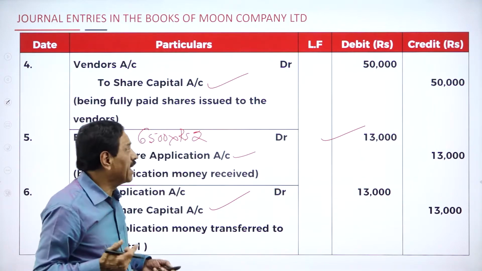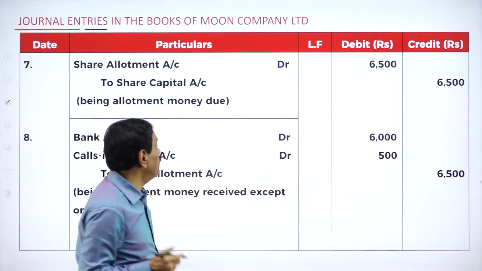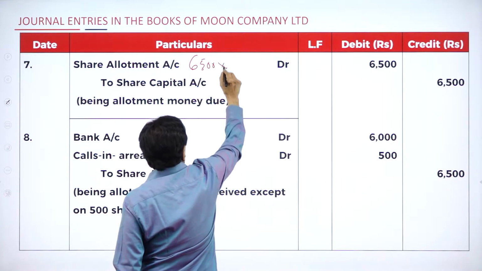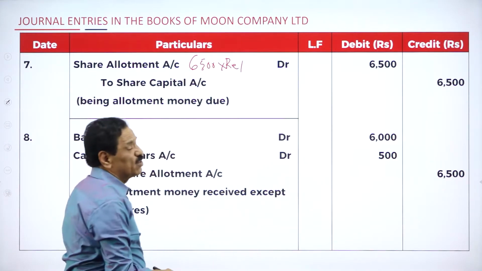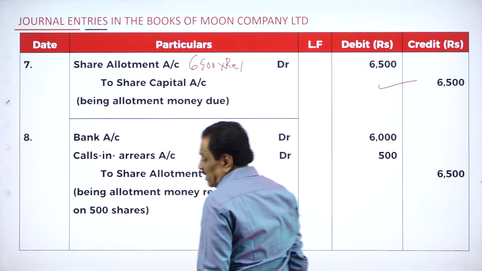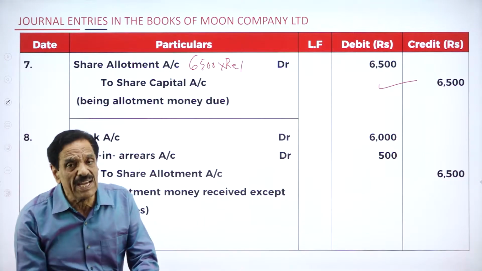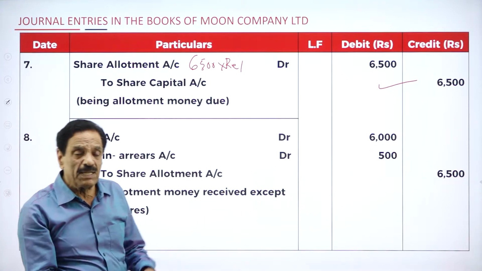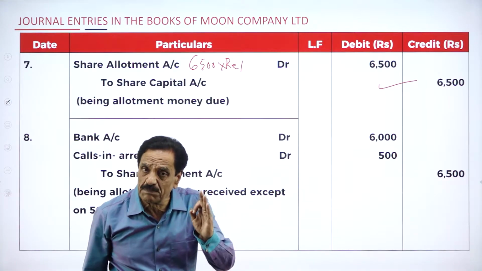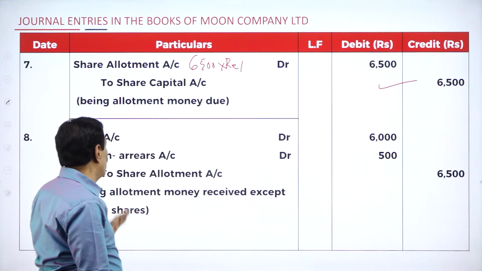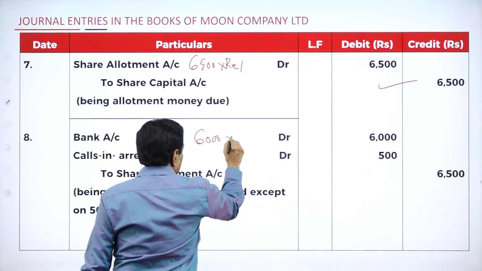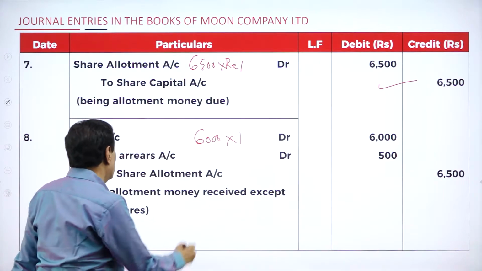Then we move on to allotment. What's allotment? 1 rupee. Share allotment account debtor 6,500 into rupee 1. 6,500 to share capital account 6,500. We have to collect how much? 6,500. Now who fails? The first man who holds 500 share paid only application but fails to pay the allotment money. So we are going to collect only on 6,000. Here 6,000 into 1. We collect 6,000. How much you could not collect?